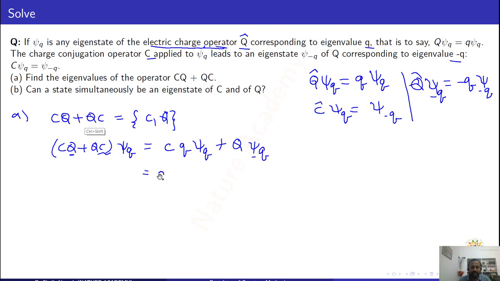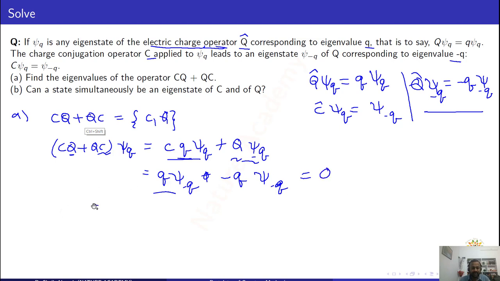Take q outside here. Then when Q acts on psi of minus q, you will get minus q times psi of minus q. So this is plus q psi of minus q, and this is minus q psi of minus q. So you will get 0.